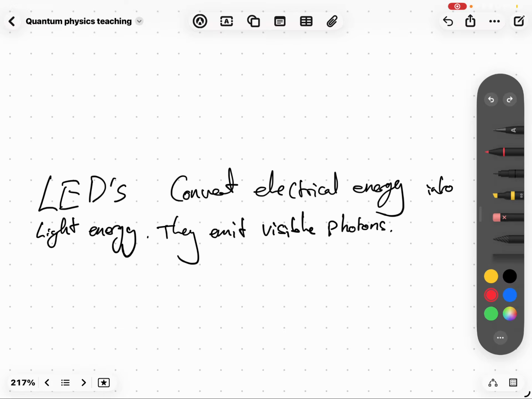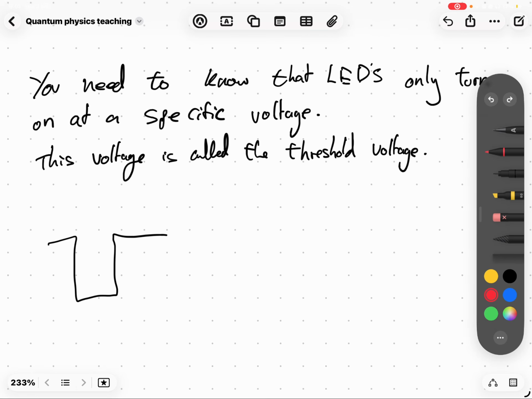LEDs convert electrical energy into light energy. Light is electromagnetic radiation, and as we established, electromagnetic radiation is made of photons. So it's a particle or a wave, but we're talking about particles here. That means they emit photons, visible photons, because we can see them. Red, green, you can see them.